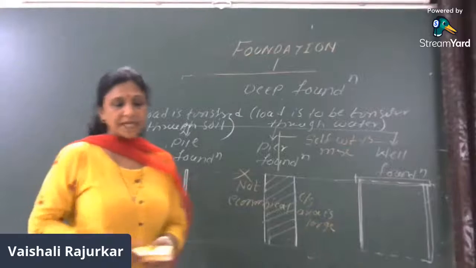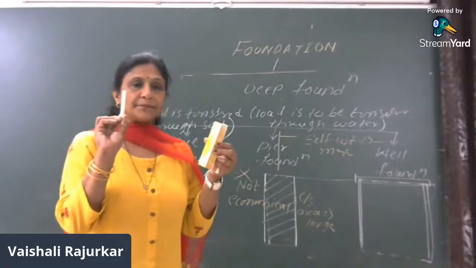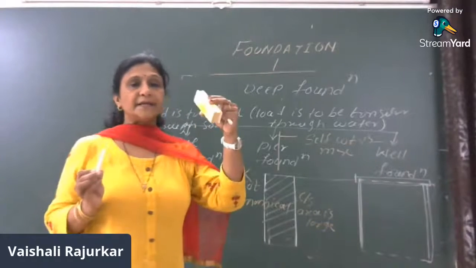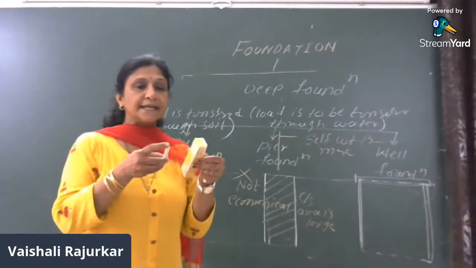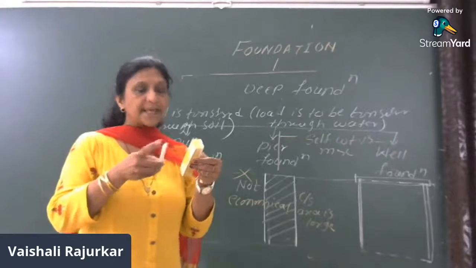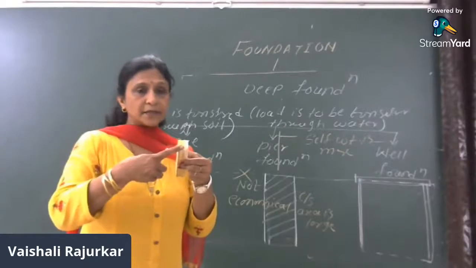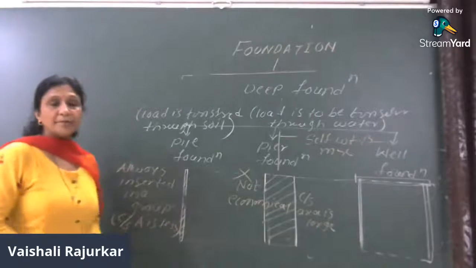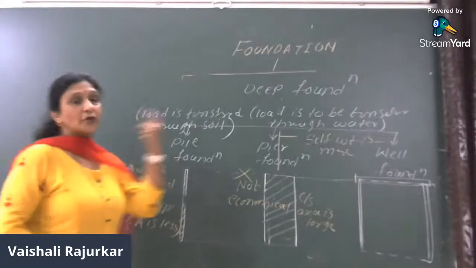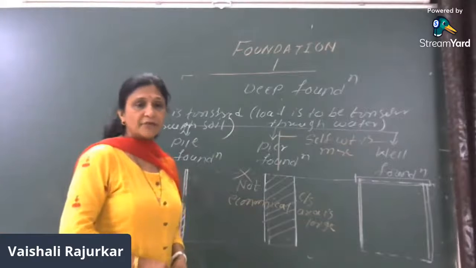Suppose I consider this is the pile, then this section I will consider as a pier. You can see this is pile. Pile is a slender member, cross sectional area is less, and pier has the larger cross section, but the length is more. But this may not be economical. So we will go for the third option, that is called well foundation.